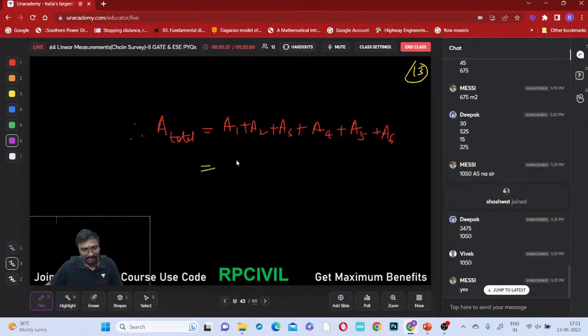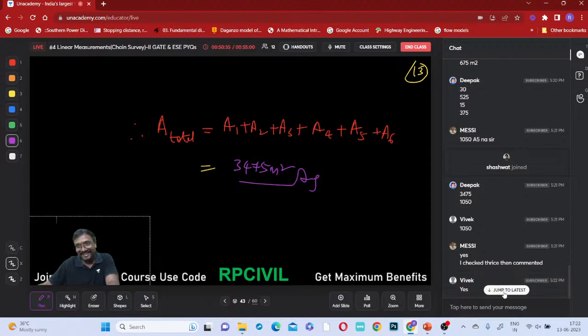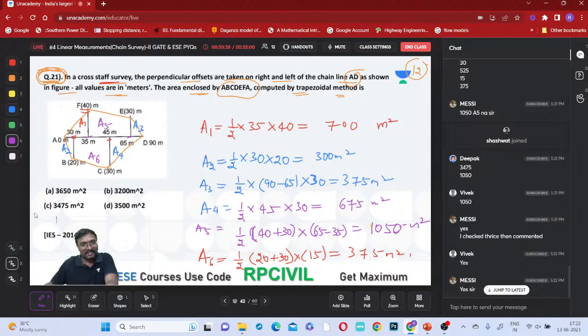Total is correct. 3475 meters square is the total area. That is correct. Very good. So now which one is the correct answer? Option C will be the correct answer, yes, option C.